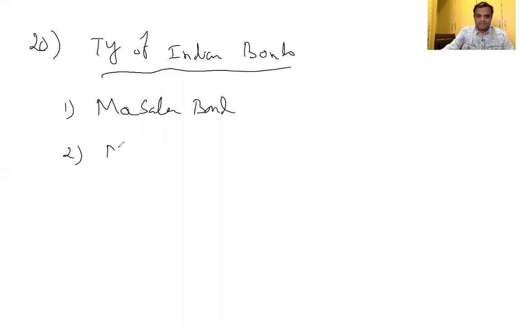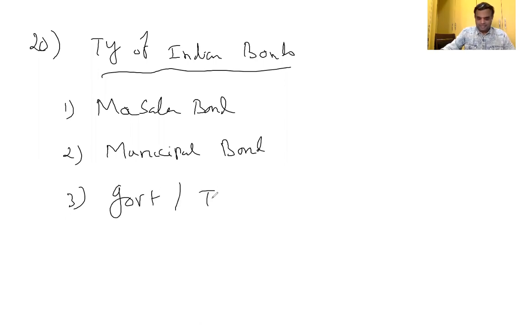Municipal bond. Third one, government or treasury bond. One bond name is comparatively okay. So, types of Indian bonds. At least 1 point you will get by way of the first point.